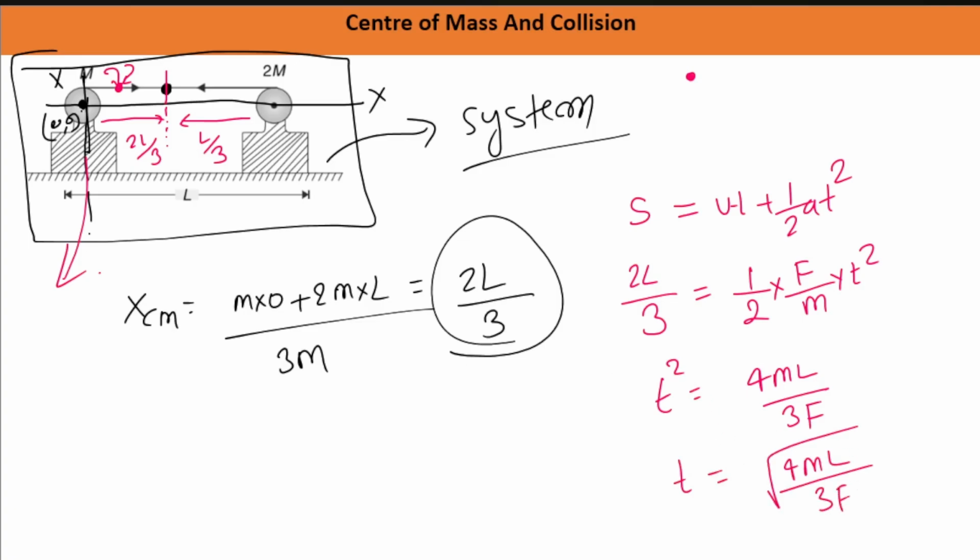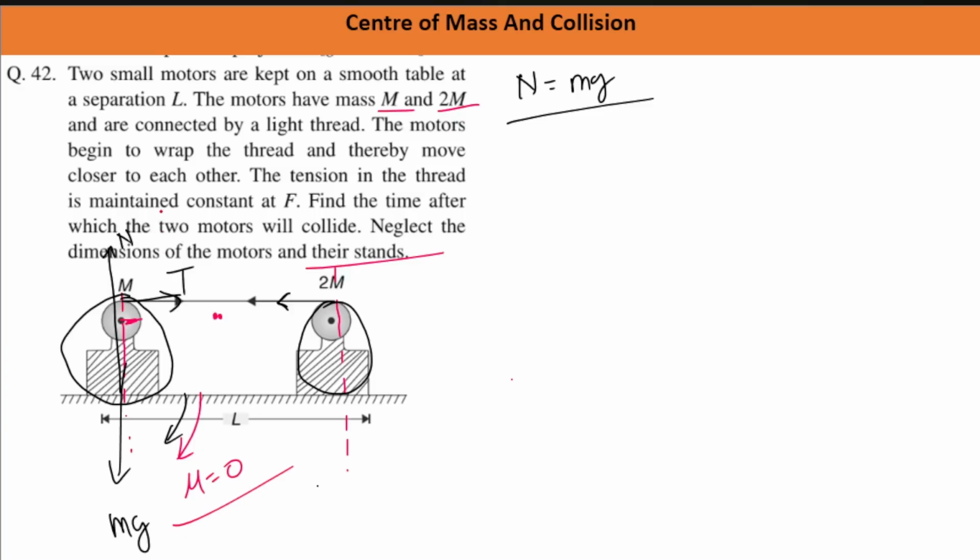So this is a very simple question, just on the concept that if there is no external force acting on the system, center of mass position will not change. Done it? So initially if center of mass velocity was 0, finally also it will be 0. Initially if center of mass acceleration is 0, finally also it is 0, because there is no external force acting on this. Okay, I hope you have understood this question.